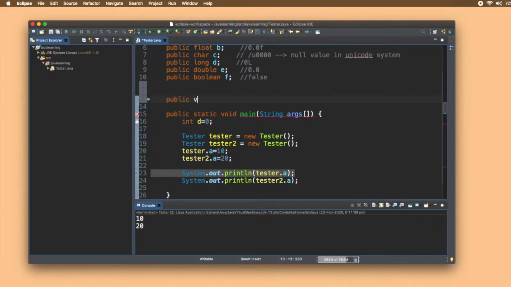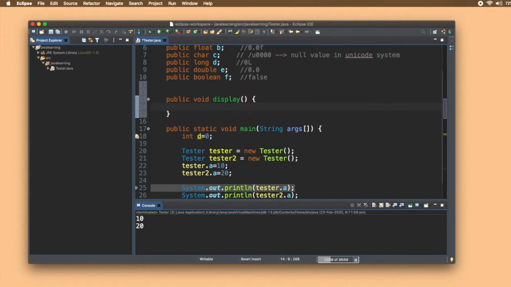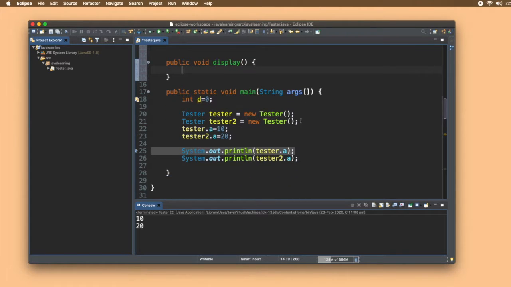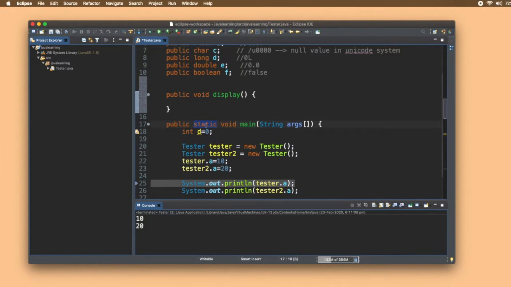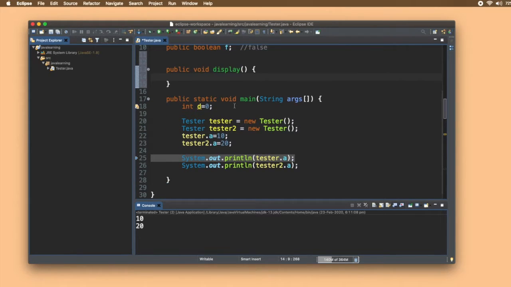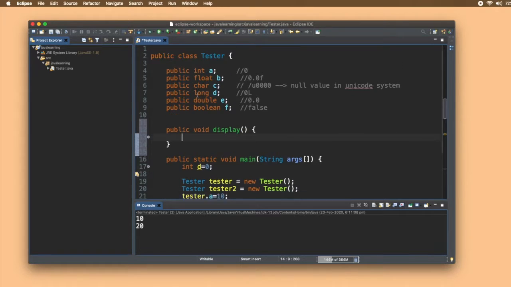So we'll write public void. Void means null or empty value, that is, it will not return anything. We'll see what return means later. I'll give the method the name display. This is how you declare a method, just like main. In main we had the static keyword, which just tells that it is not associated with any object but with the class.